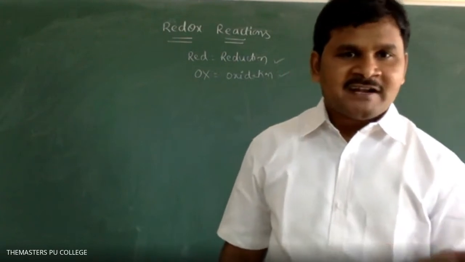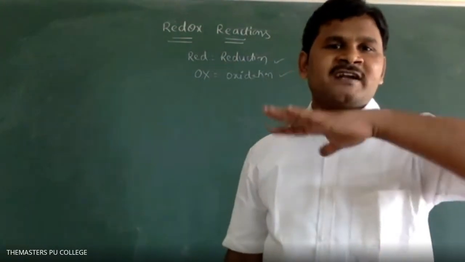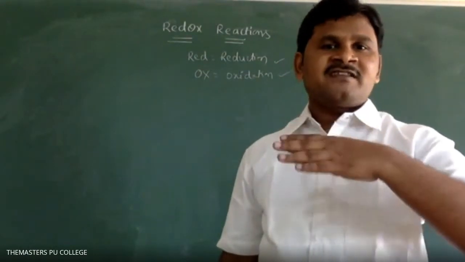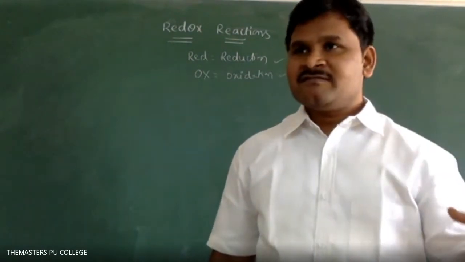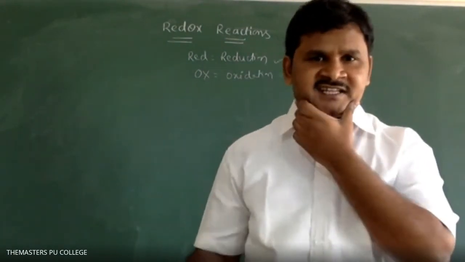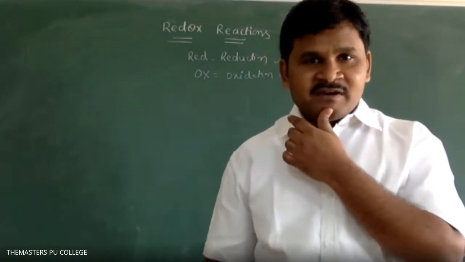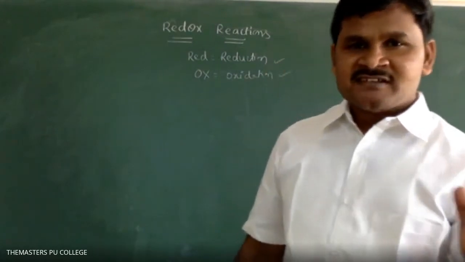So to avoid rusting, what do we have to do? We have to coat iron articles with paint or coat them with other metals or alloys which are less reactive. That is nothing but galvanization, electroplating. These are some of the general methods. So that is also an application of redox reactions.